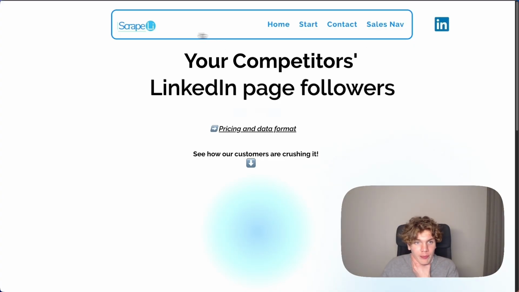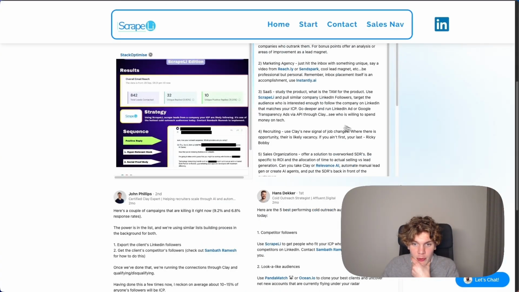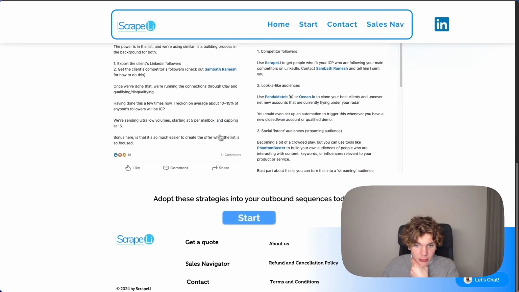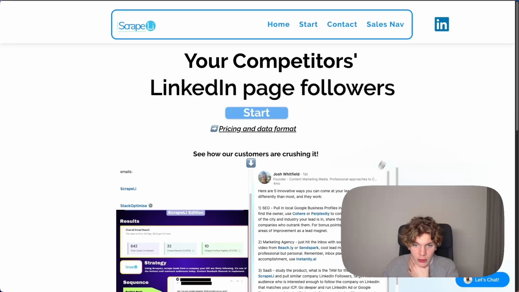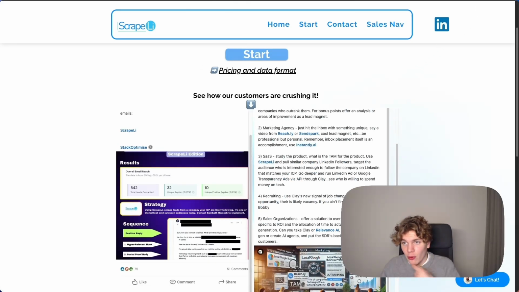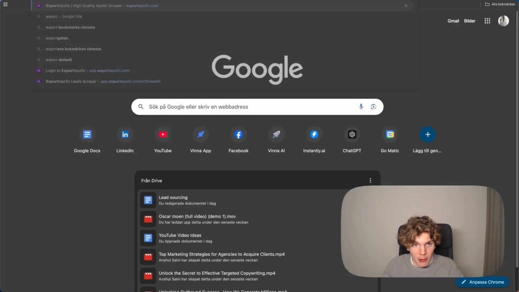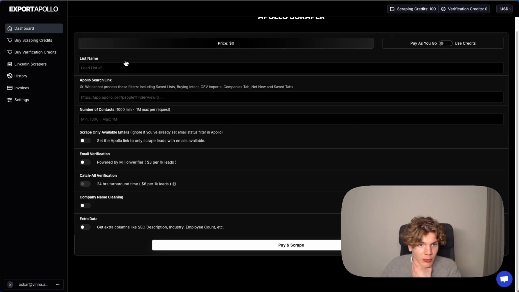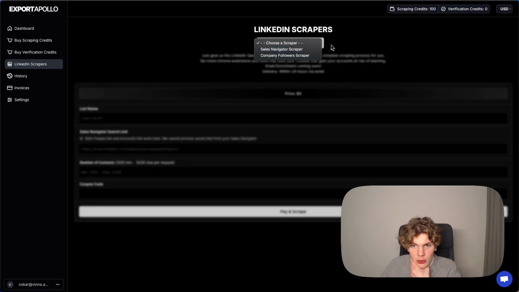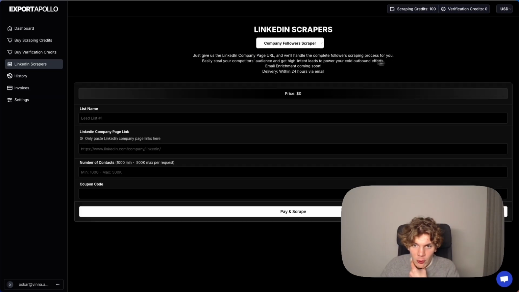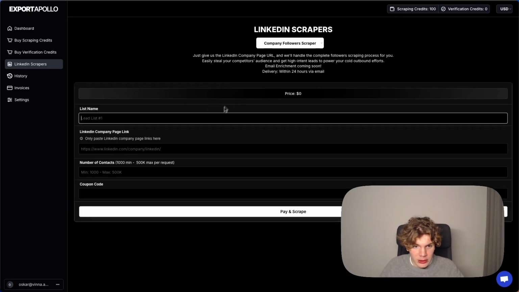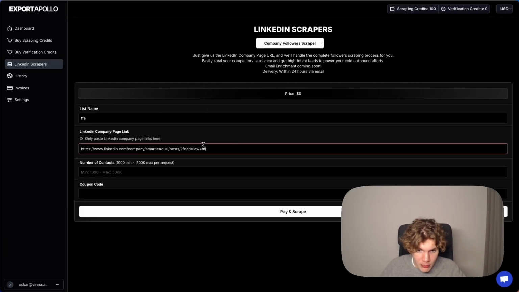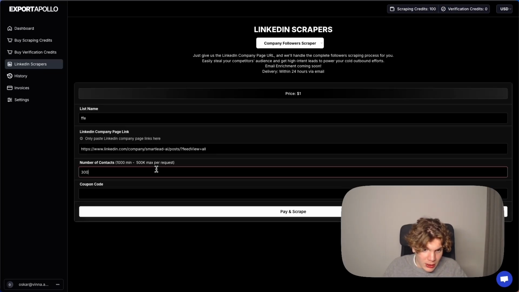The first one here is ScrapeLi. They will help you scrape people who are following a certain company page. This is an amazing tool, and you can just go to pricing, it's fairly cheap. Now the other option to do this is ExportApollo.com, and when you sign in, you can simply go to LinkedIn scrapers, choose a scraper, company follower scraper, then name your list, and then put here the link to the company, and then put, let's say, 3,000.